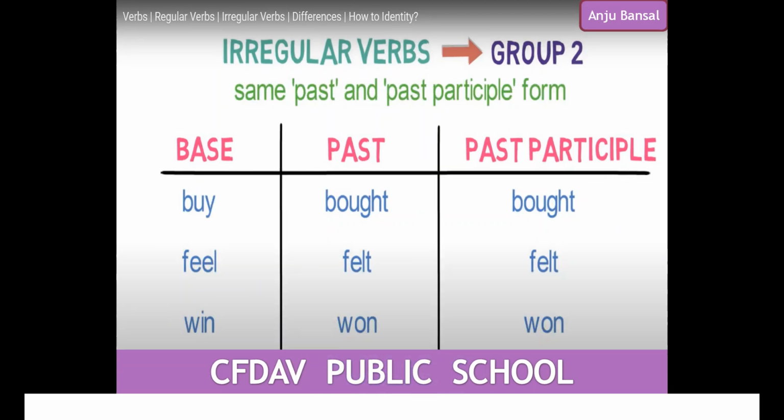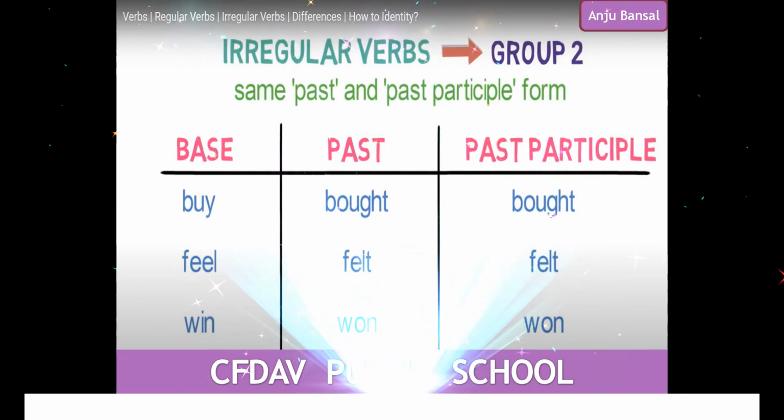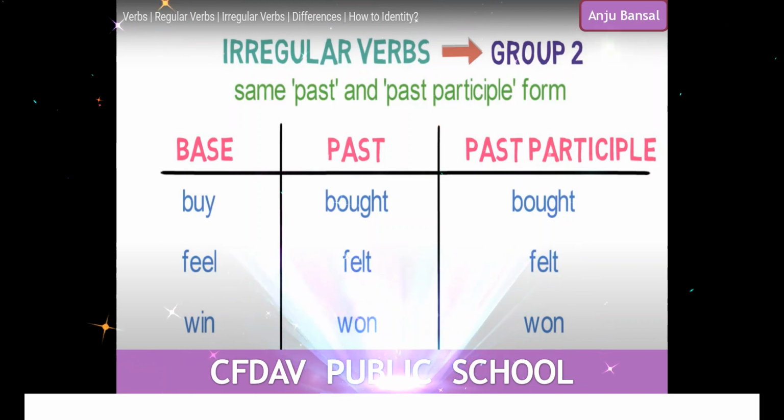Now here we have the second group of irregular verbs, and what do you notice here? Just take a glance. You see that a verb changes in the past form, and in the past participle it remains the same as the past tense, but in the base form it is different. Let us see the examples. First verb is buy.